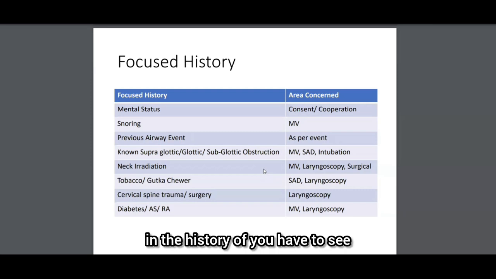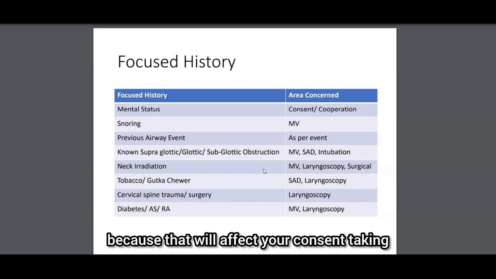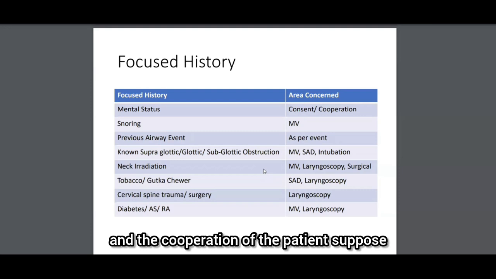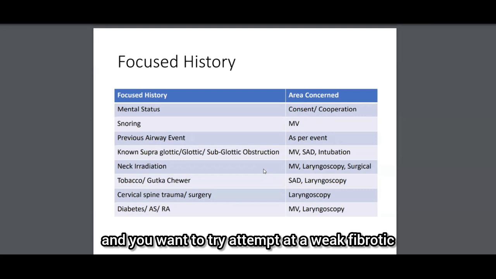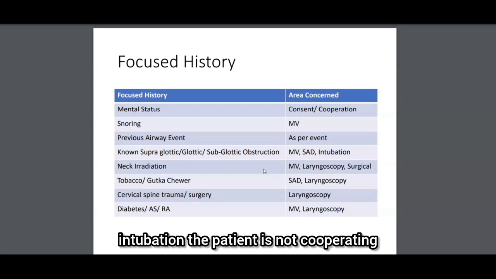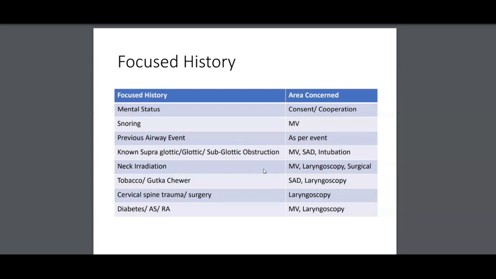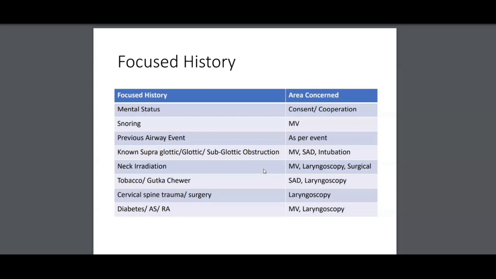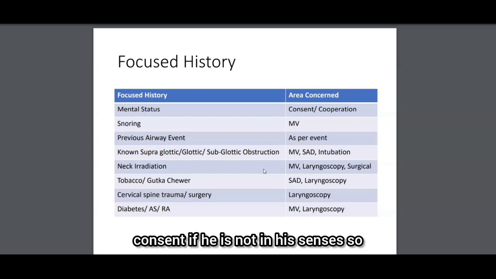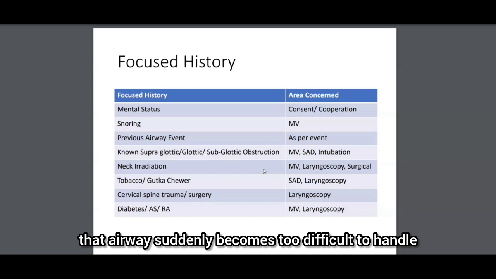In the history, you have to see what the mental status is, because that will affect your consent taking and the cooperation of the patient. Suppose the airway is difficult and you want to attempt an awake fiberoptic intubation. The patient is not cooperating, or suppose the patient is a minor, he will not be able to cooperate and also not able to give consent if he's not in his senses. So that airway suddenly becomes too difficult to handle.